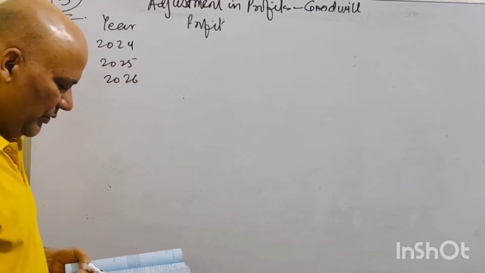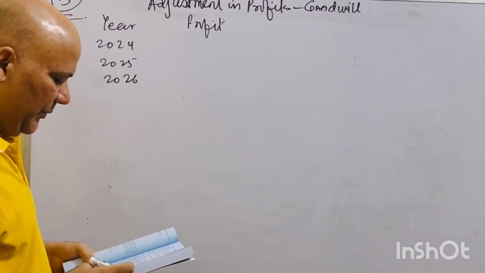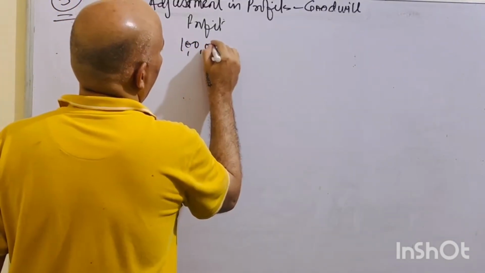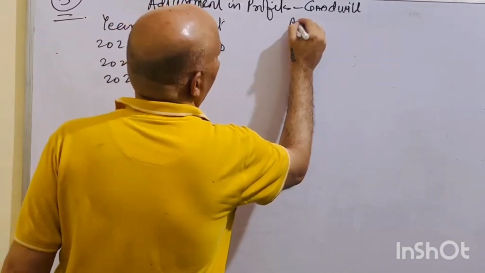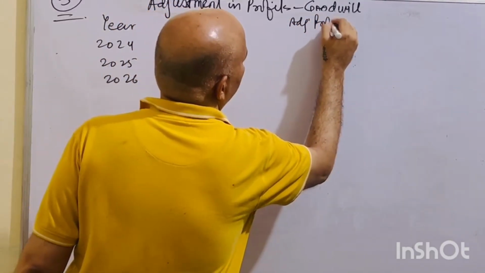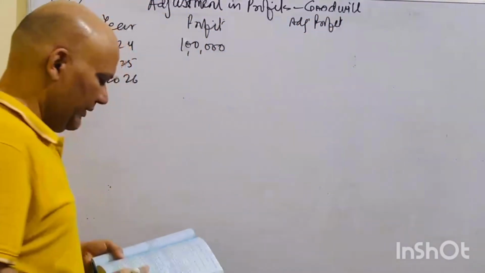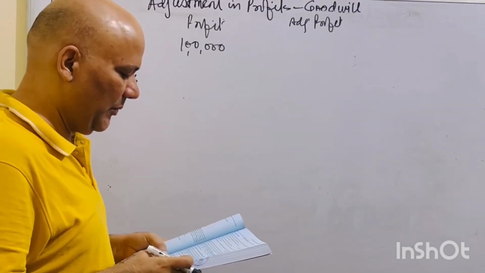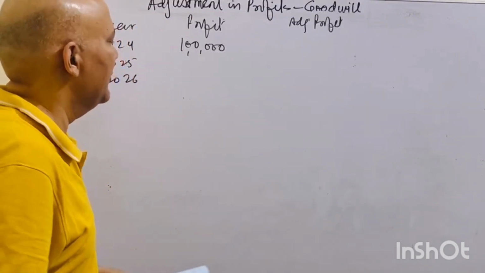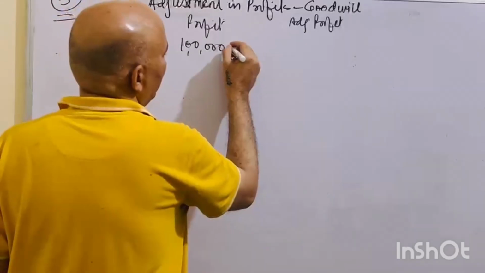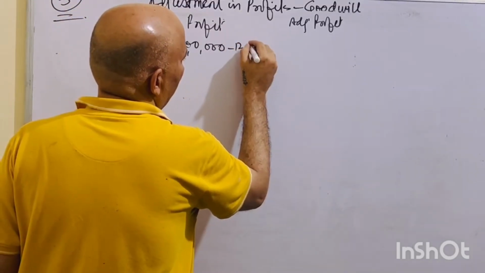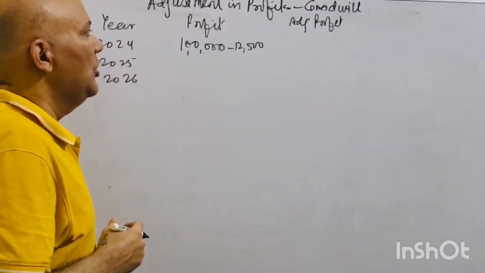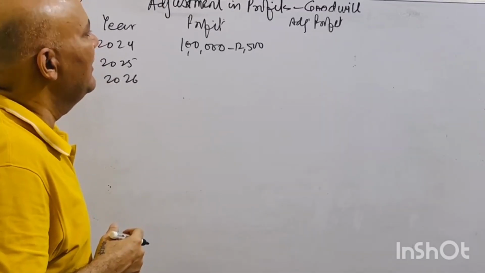Now 2024 states a profit of 1 lakh rupees, including an abnormal gain of 12,500. So this abnormal gain you have to deduct because it is not going to happen again, and it would have increased your profit.